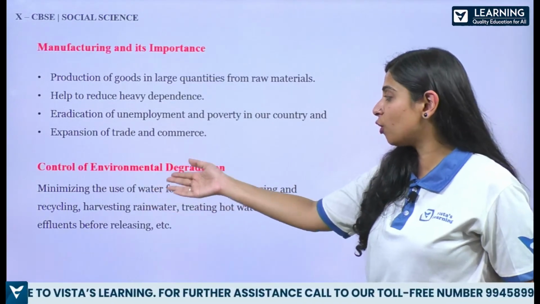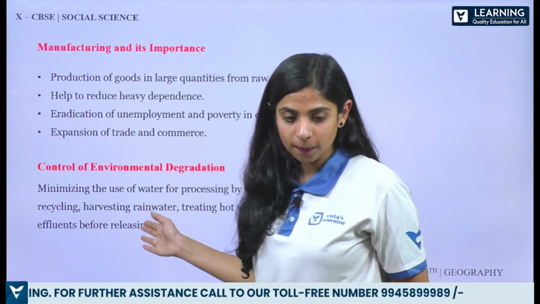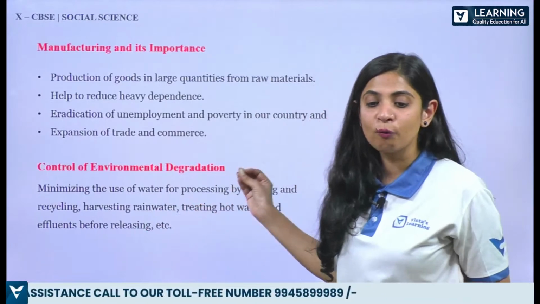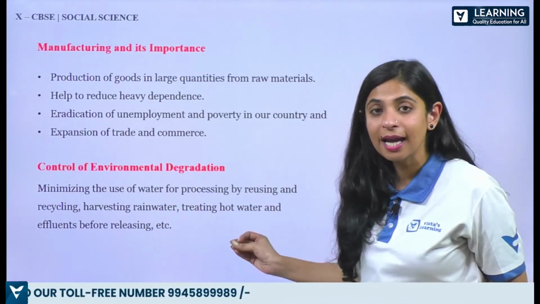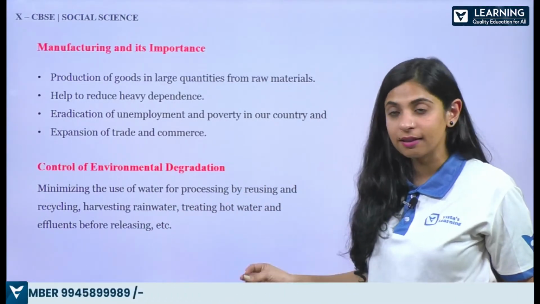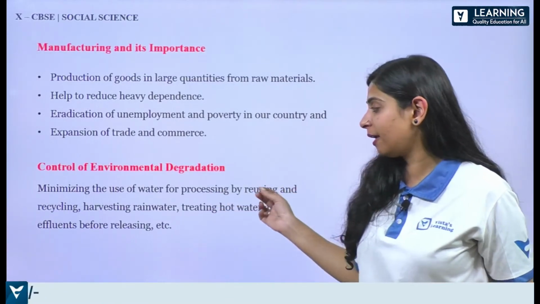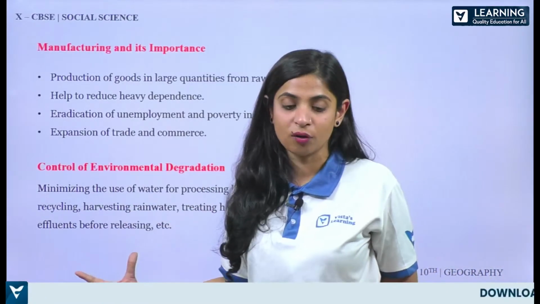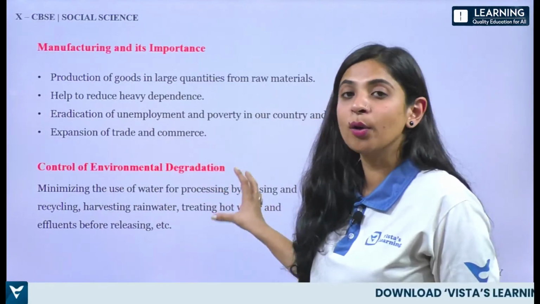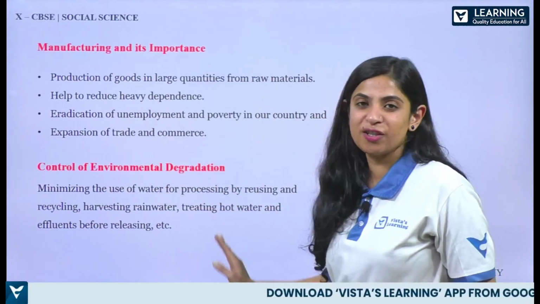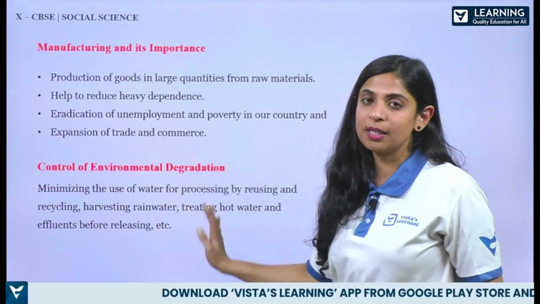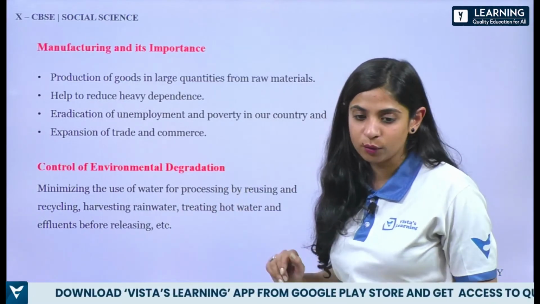Then we have control of environmental degradation. Minimizing the use of water for processing by reusing and recycling, harvesting rainwater, treating hot water effluent before releasing, etc. So these are some of the ways you can control environmental degradation. Please expect a question from these two topics, and this is the matter you have to write.